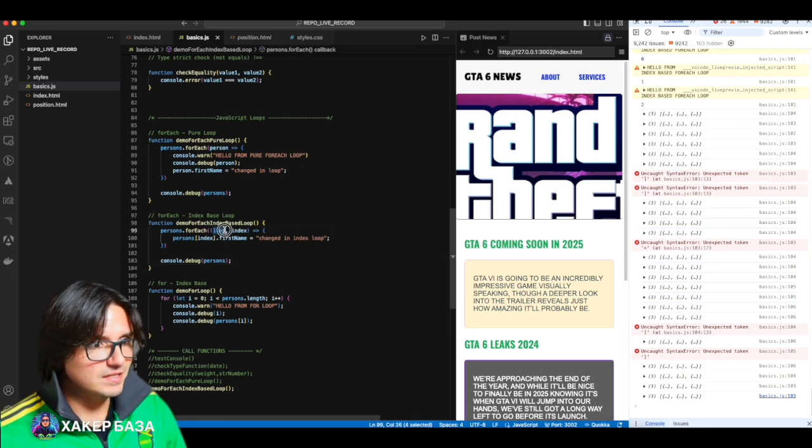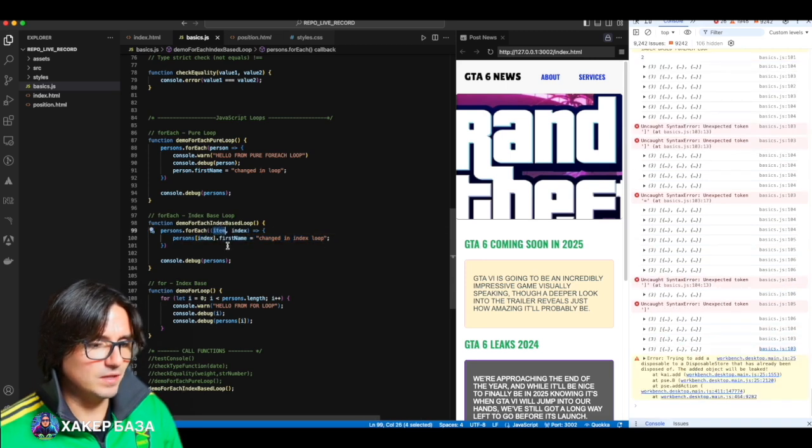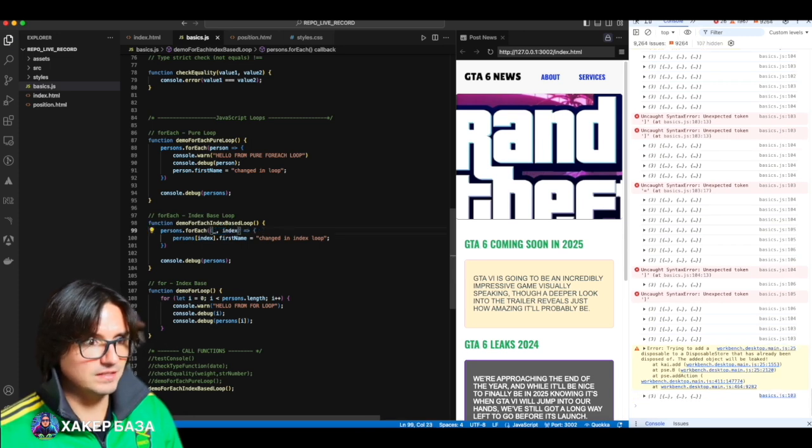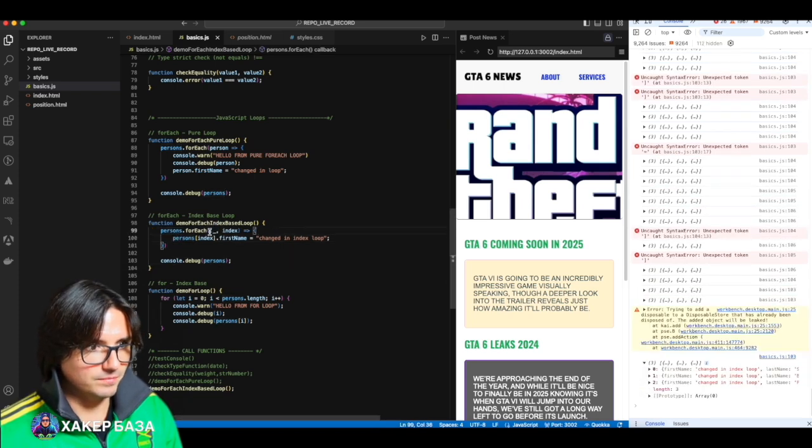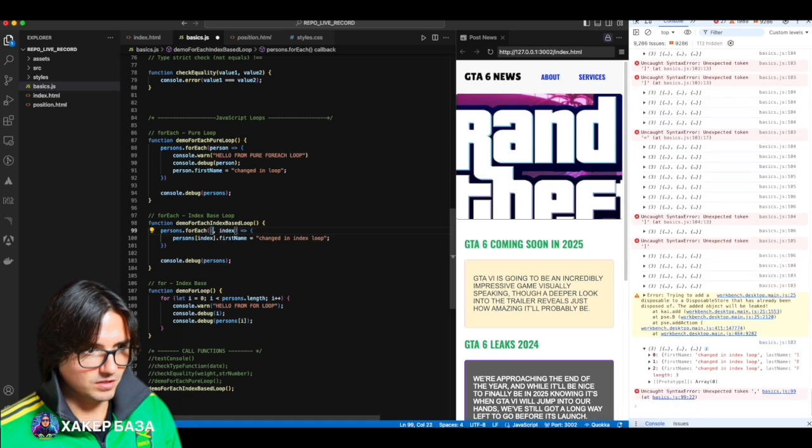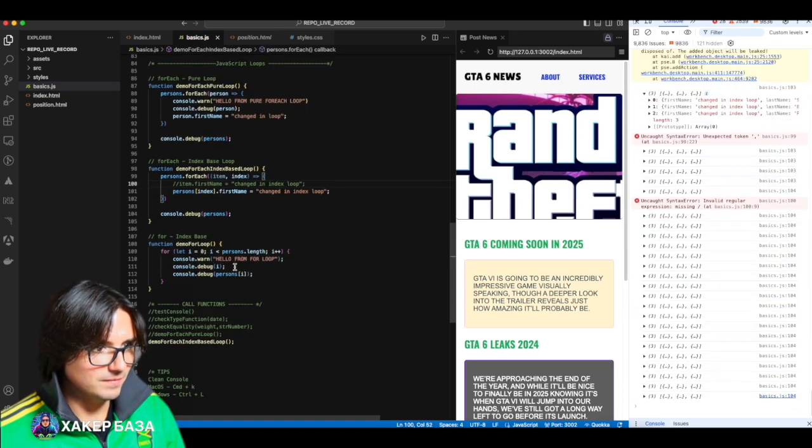Now, in this case, considering that we did it through the index, just remember, you see, it lights up in gray. This means that this variable is not used, according to the best code style practices. We need to put an underscore like this, which means we are not using this variable. Now it highlights correctly, you see, and I will just comment it out. This is for your knowledge. Item, okay.